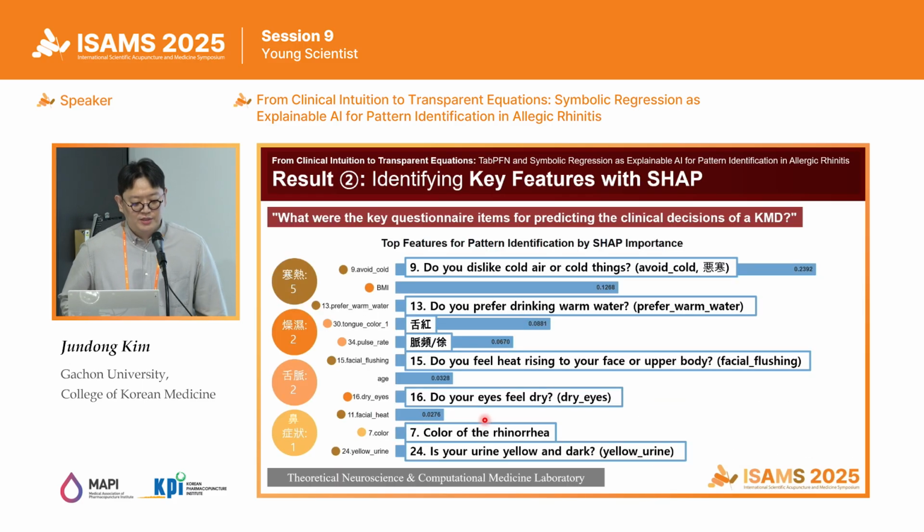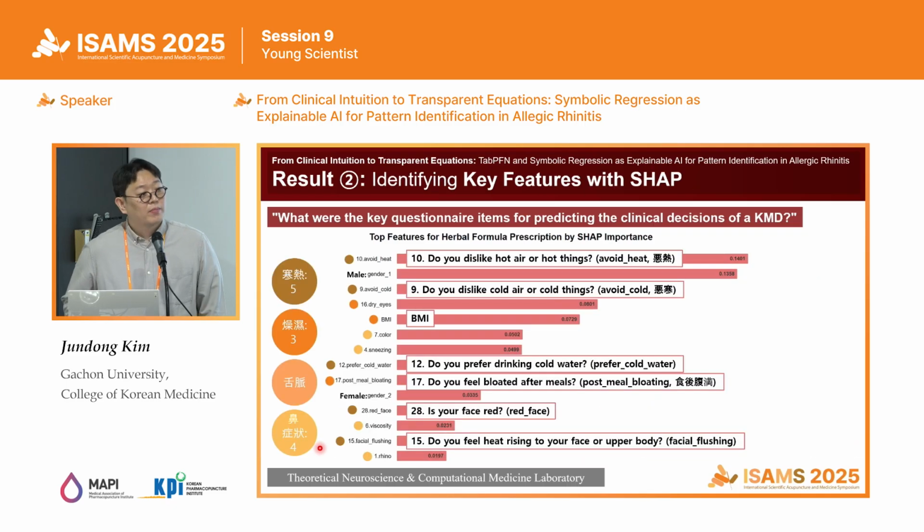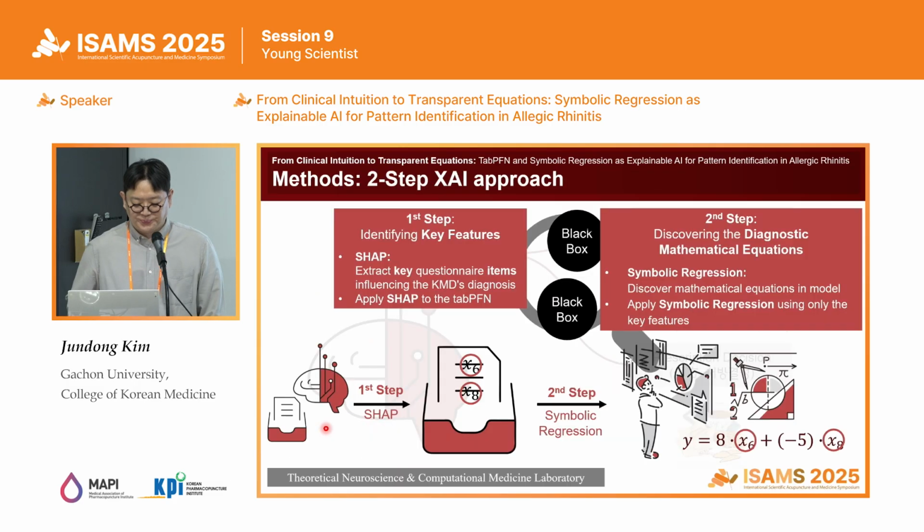So these are the key features of the pattern identification model, and we can see that there are some features about cold-heat pattern, 한열 pattern, and dry-damp pattern, 조습 pattern, and other features. And this one is the prediction model for prescription, and it had a similar pattern of features, but it had more features about nasal symptoms, local symptoms.